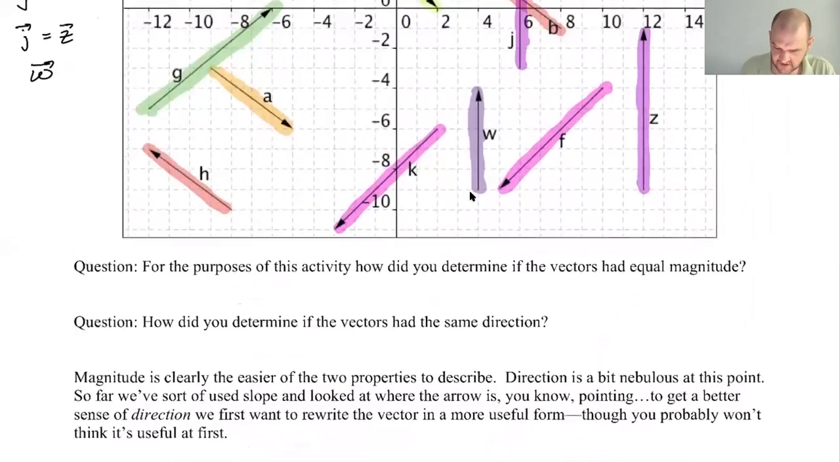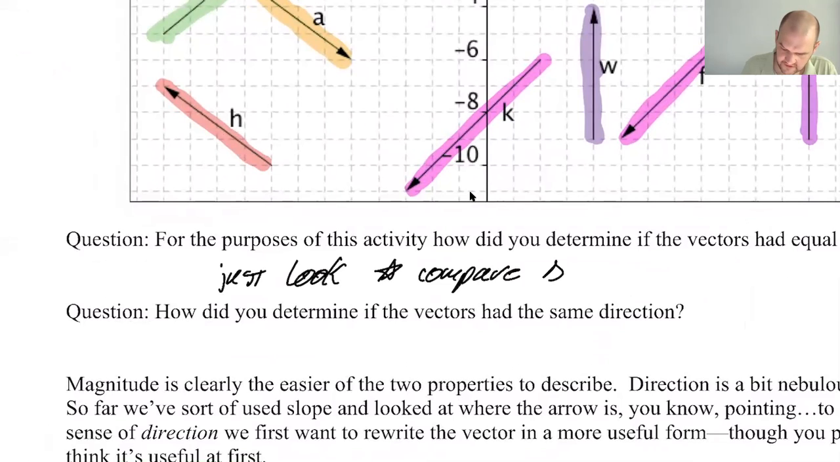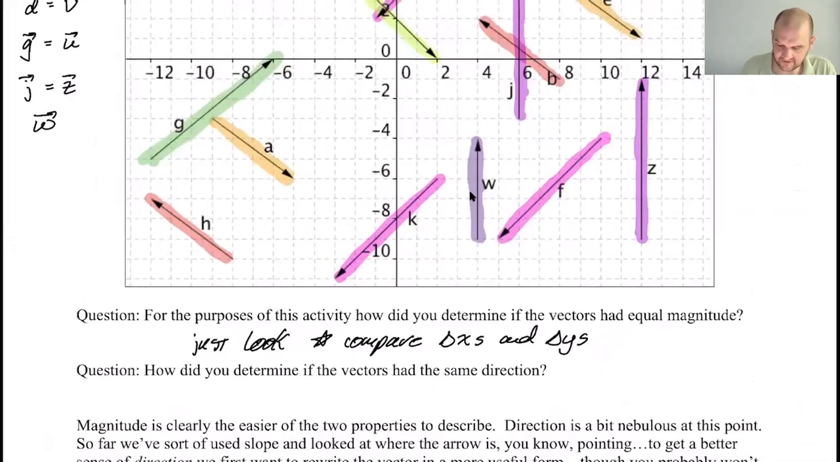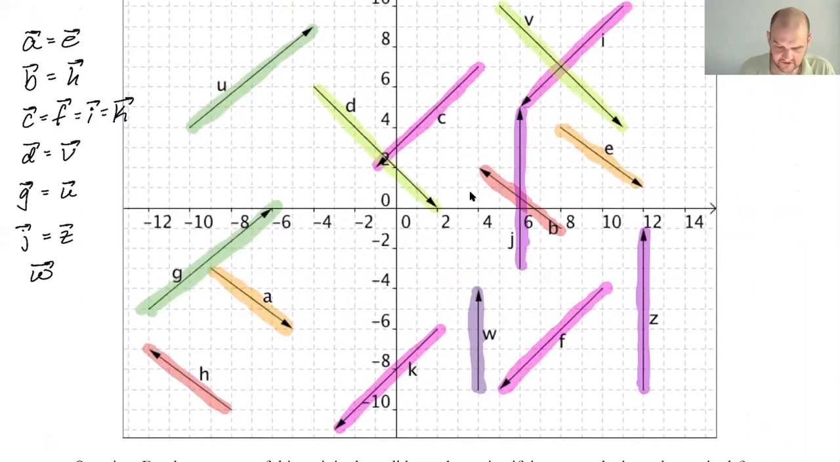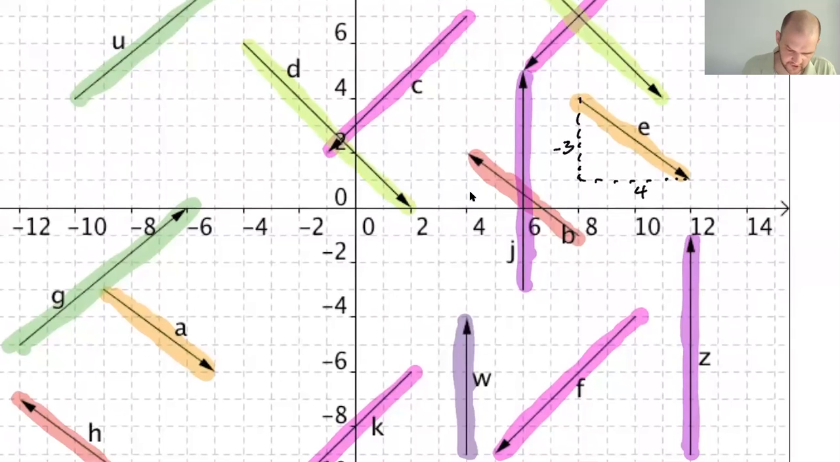So how do you determine if they have the same magnitude? I think what we did was we just looked. But a better answer is you can compare delta x's and delta y's. You don't need to find the length. You just need to know if they have the same delta x and delta y. So for example, for this one, 4 and -3. So you go over here and you're like, well, 4 and -3, got to be the same magnitude.